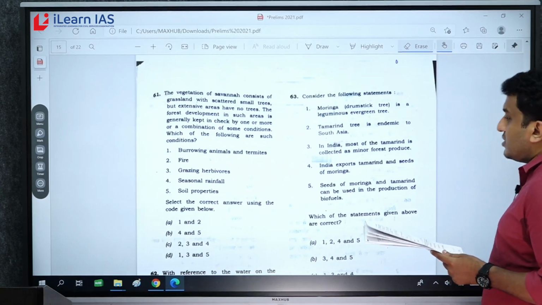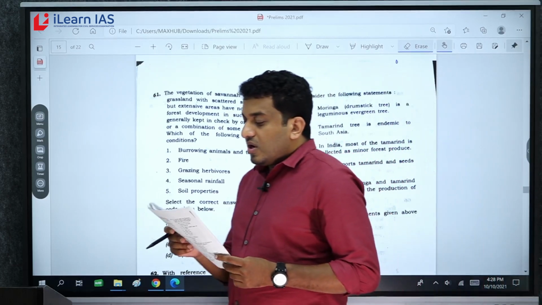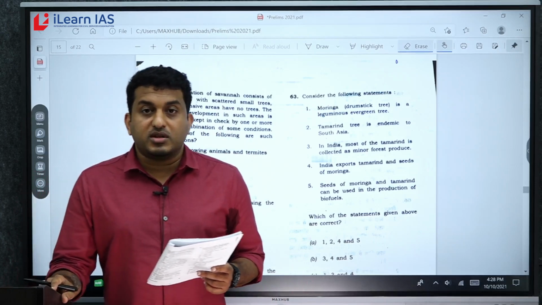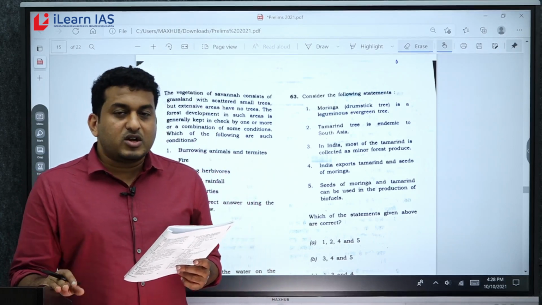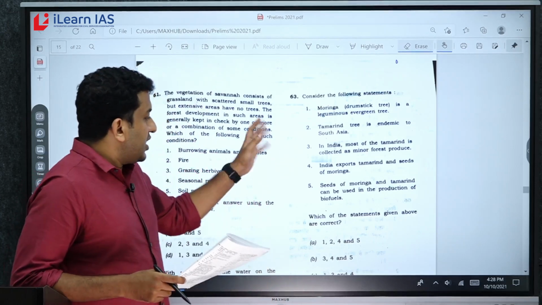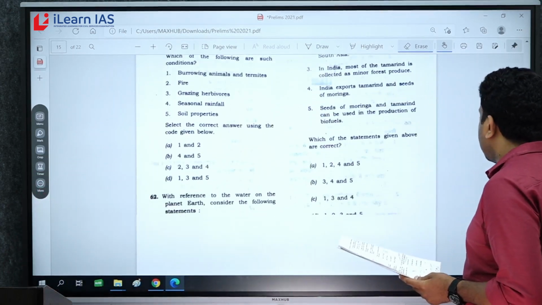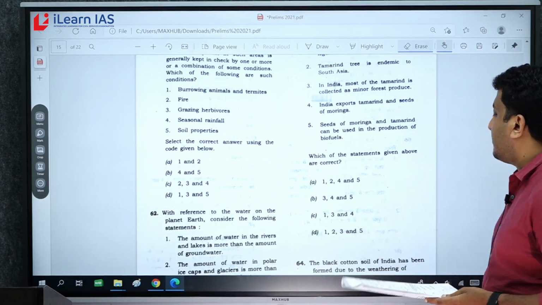Now question number 63. Moringa drumstick tree is a leguminous evergreen tree. No, it is not evergreen, it is deciduous. So with that logic, you can eliminate 1. If you can eliminate 1, you will get the answer. Answer is 3, 4 and 5.